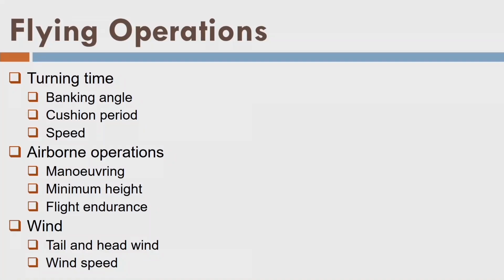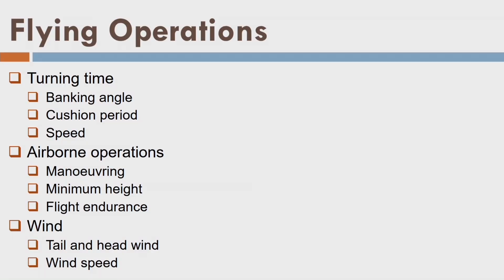Now we will talk about the flying operations. What are the flying operations? First of all, if you see the first slide, we have drawn some flight strips and the aircraft is making the turn. While making the turn, the aircraft banks and again turns back like this in order to reach the next flight line. So we have some banking angle, and banking angle is limited to 25 degrees to 30 degrees.